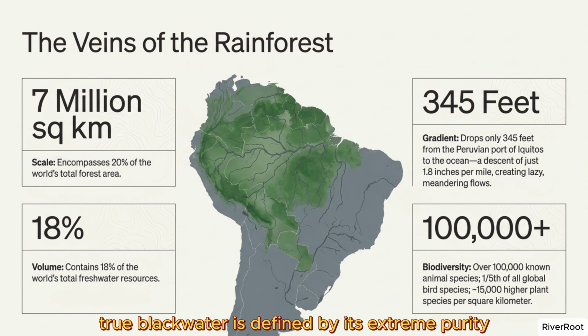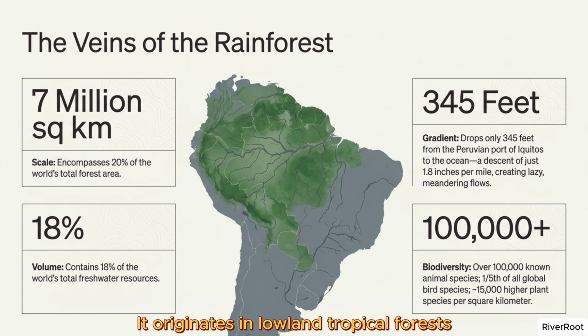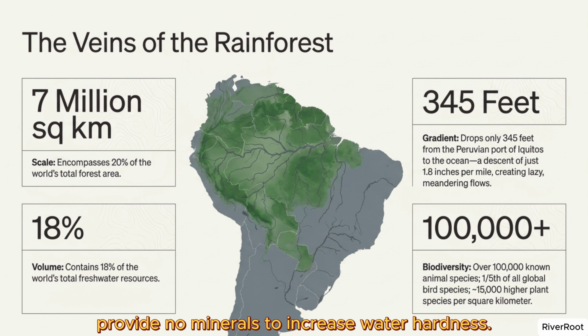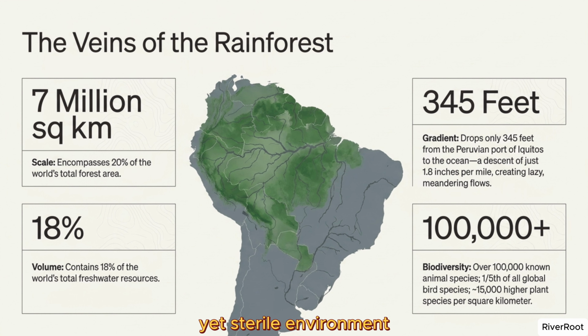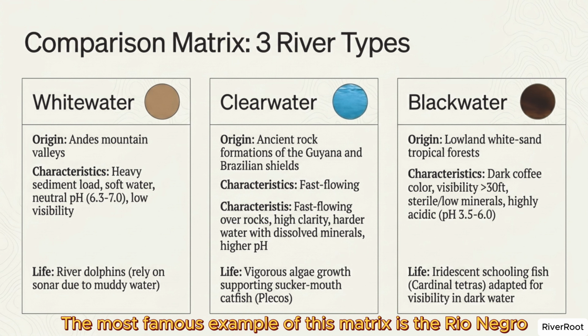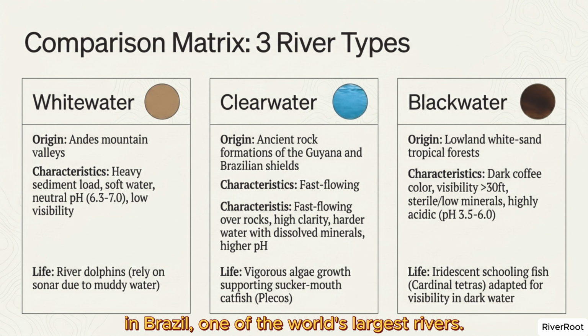Scientifically, true Blackwater is defined by its extreme purity and lack of minerals. It originates in lowland tropical forests where ancient, nutrient-deficient soils provide no minerals to increase water hardness. This leads to water with very low conductivity, similar to rainwater, making it a challenging yet sterile environment where many pathogens cannot survive.